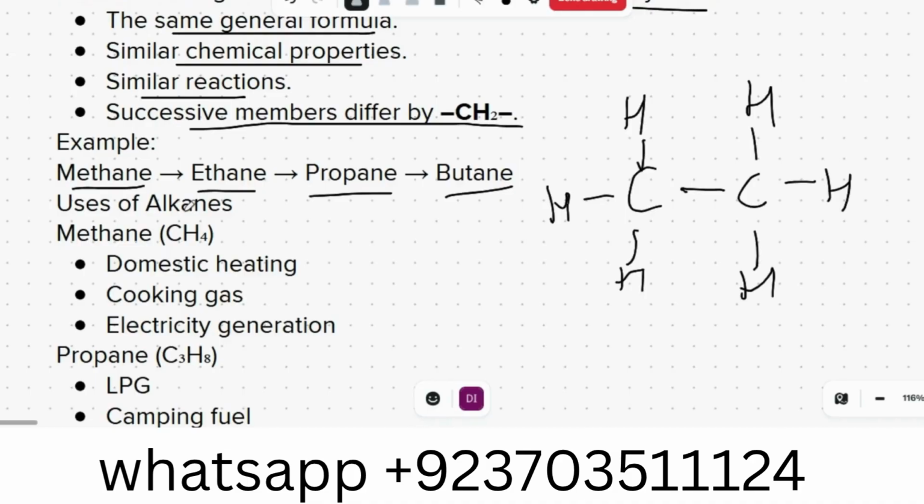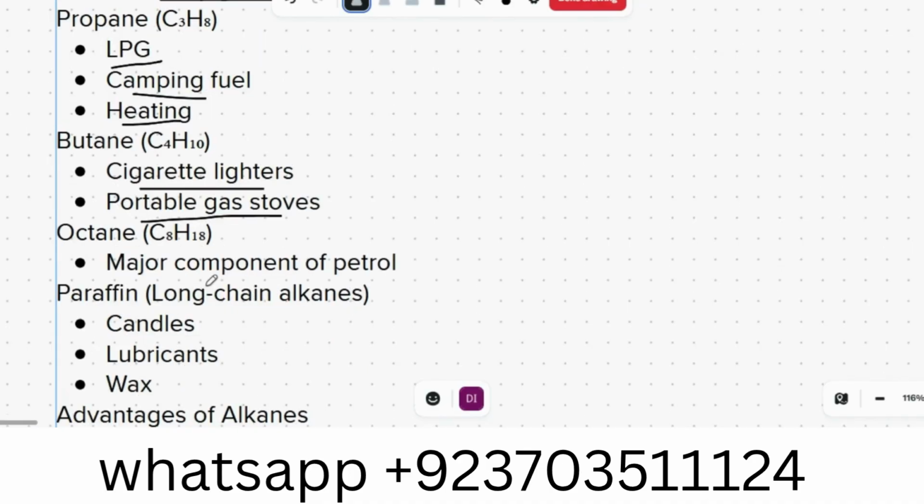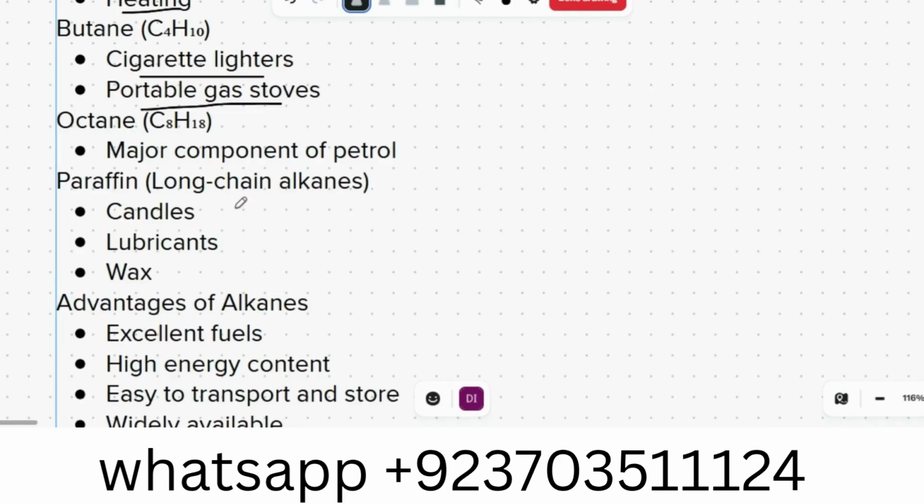Uses of alkanes: methane for domestic heating, cooking gas, electricity generation. Propane is used for LPG, camping fuel, heating. Butane for cigarette lighters, portable gas stoves. Octane, a major component of petrol. Paraffin, long chain alkanes, for candles, lubricants, wax.